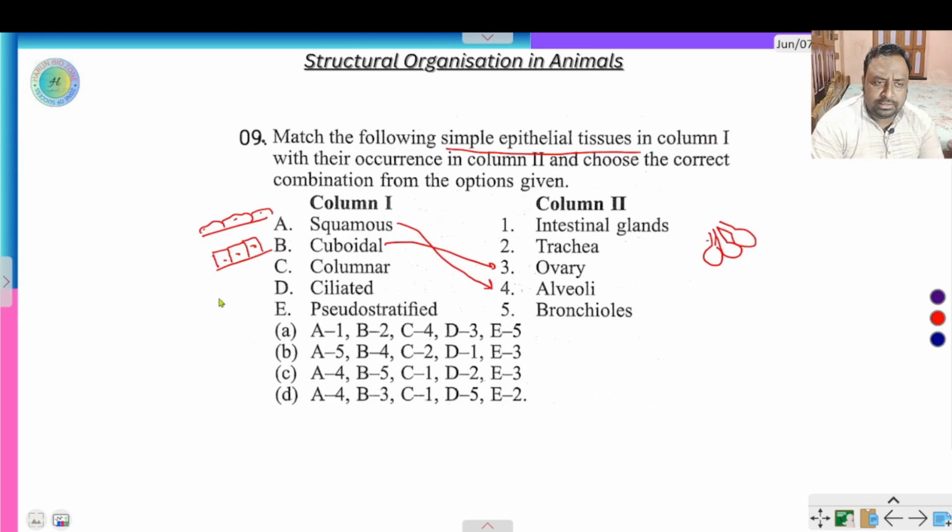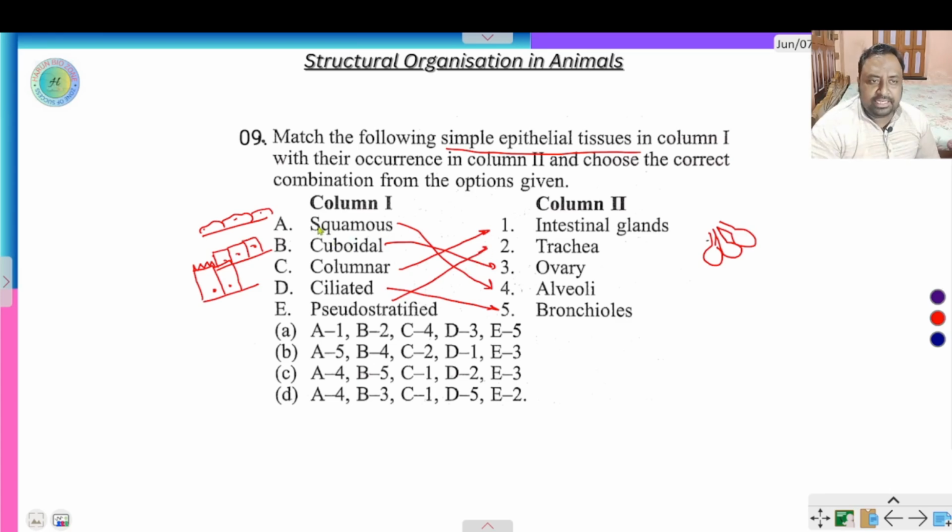Columnar. Columnar means cells where 2 arms are long and 2 arms are short, and the nucleus is present at the base. Columnar epithelium is found in intestinal gland, where absorption happens. Where cilia are present, that is ciliated epithelium, definitely present in bronchiole, and pseudostratified epithelium is present in trachea.